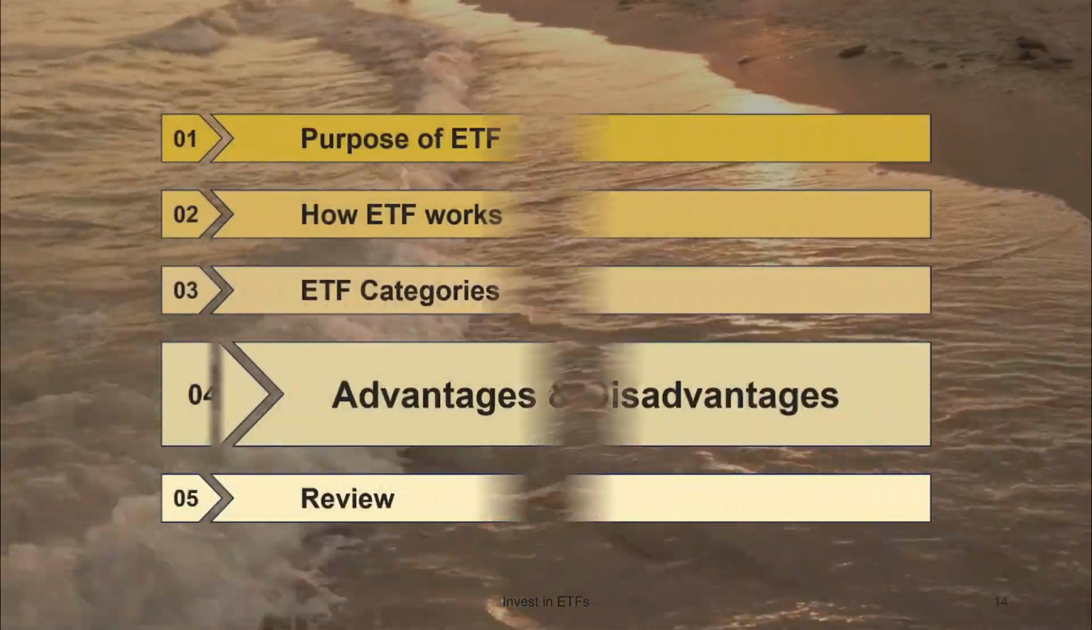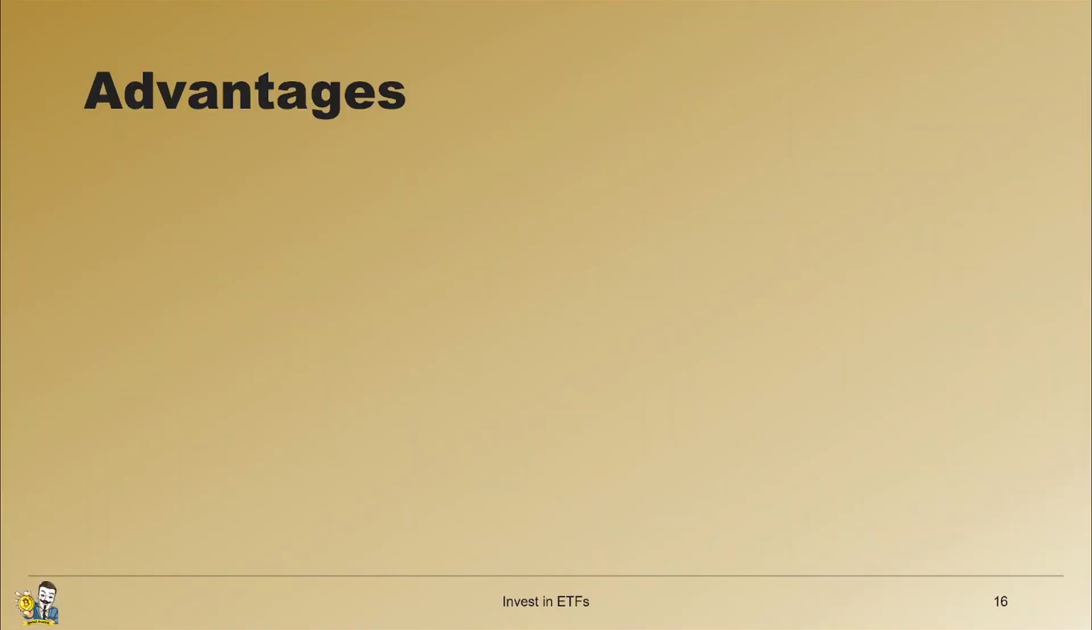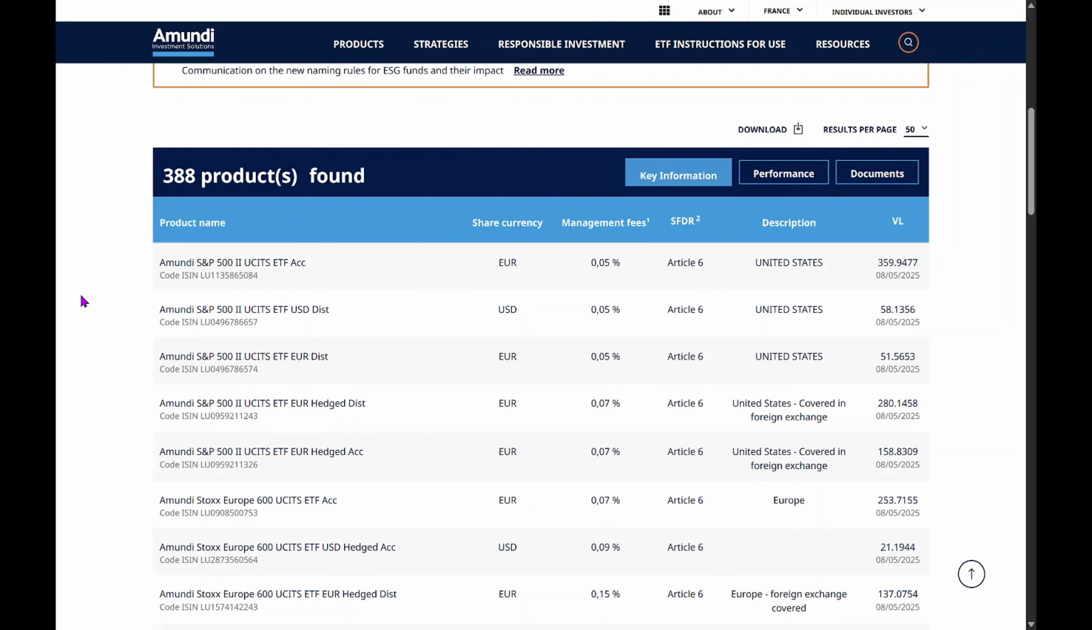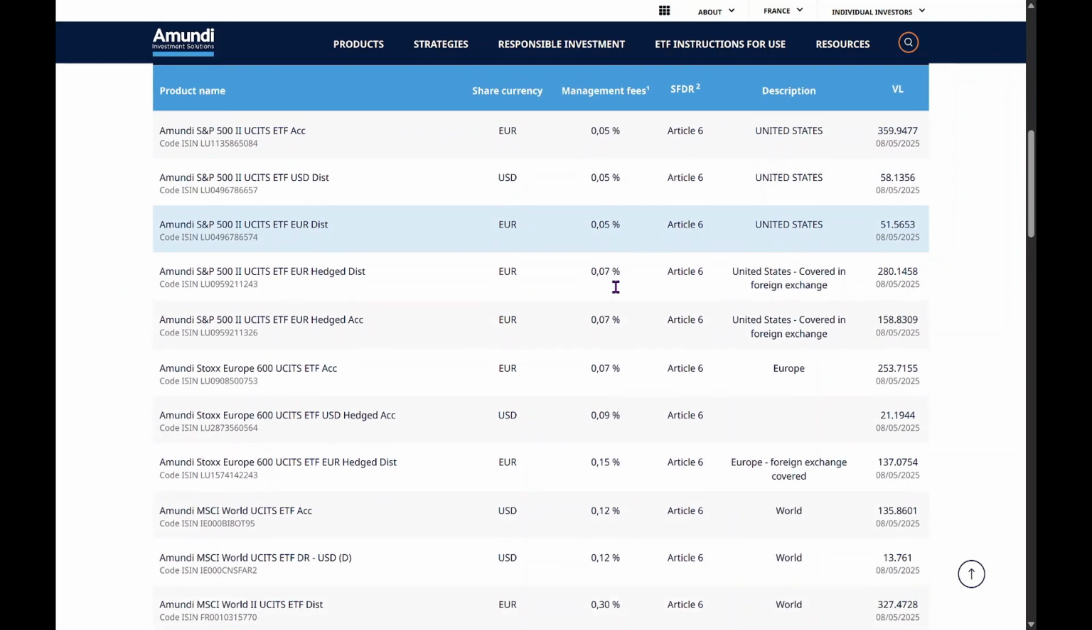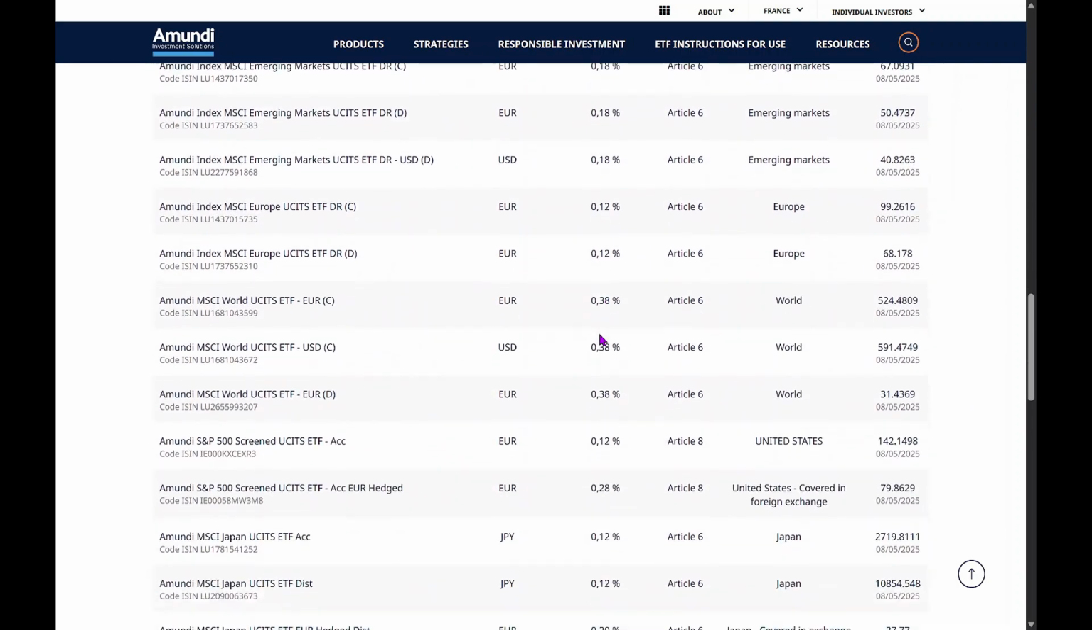Let's finish the video with advantages and disadvantages of ETFs. Starting with the advantages. The first one is low management fees because passive index tracking is automated, so fees are usually under 0.5% per year. In fact, all management fees are available on the ETF issuer website, and as we can see, they are very low and do not exceed 0.5%.